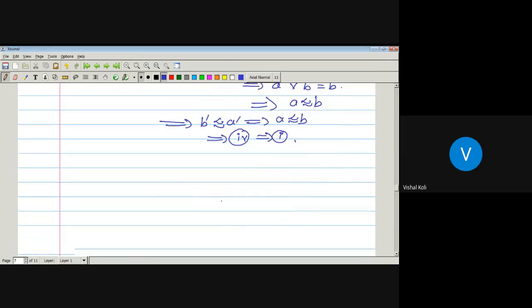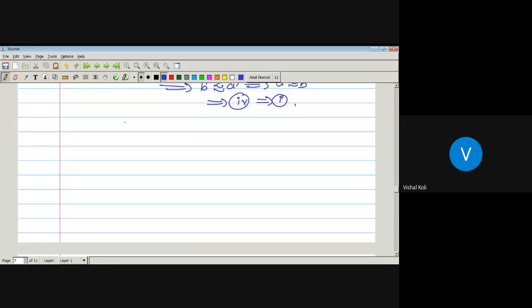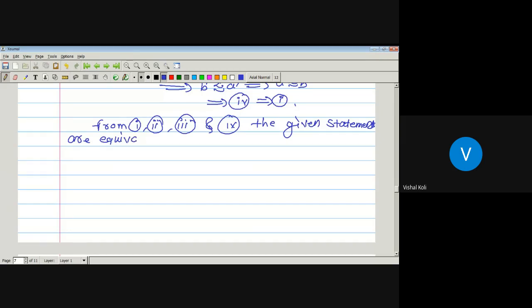So from 1, 2, 3, and 4, the given statements are equivalent.